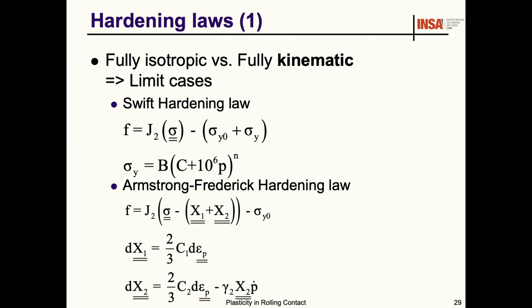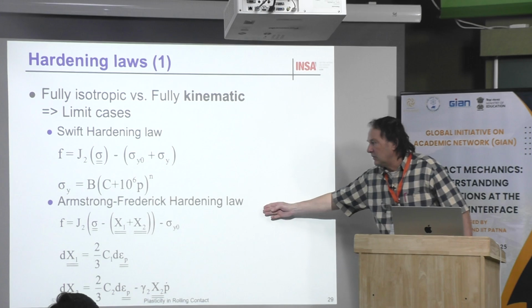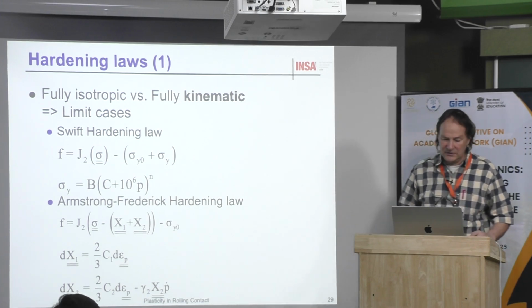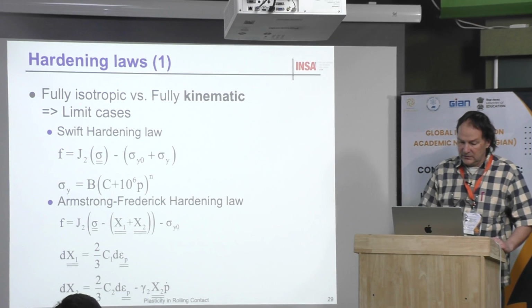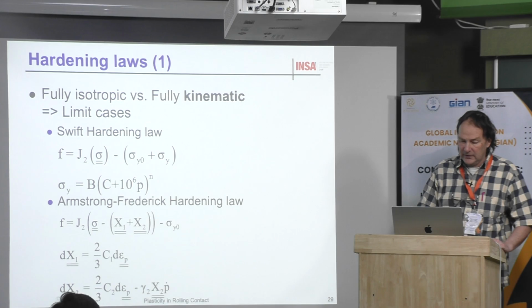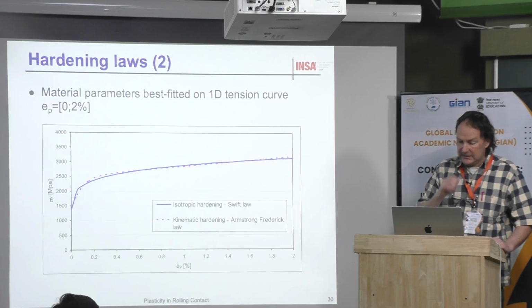And for the kinematic hardening, we work with the classical Armstrong-Frederick hardening law, which is given by this equation. Then there is a change of the center of the sphere, the plastic sphere.